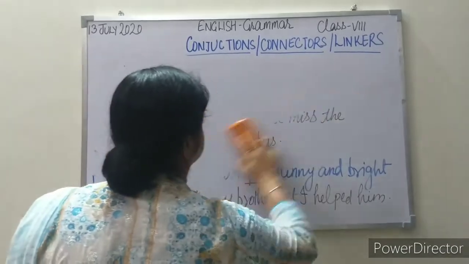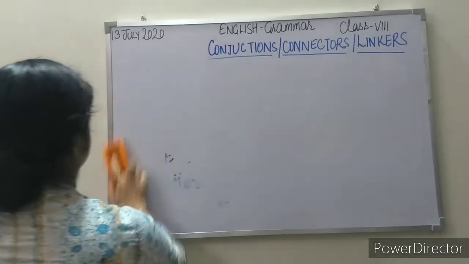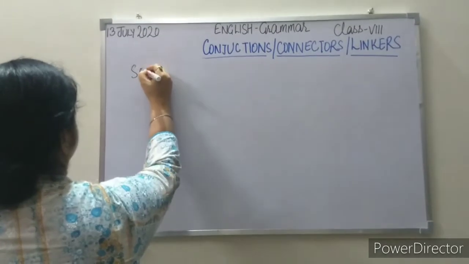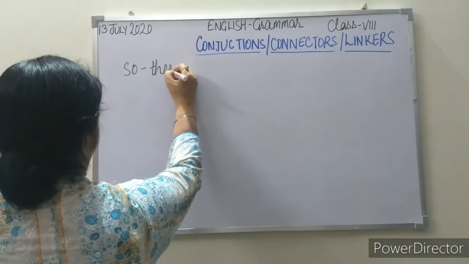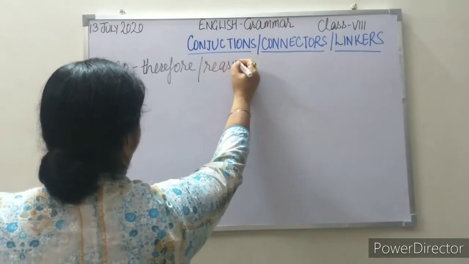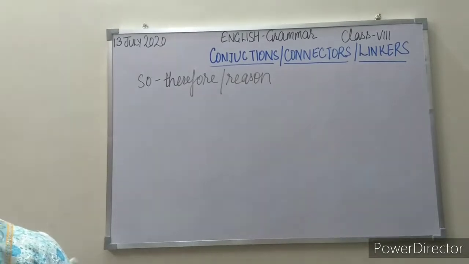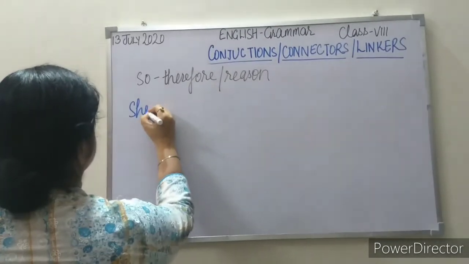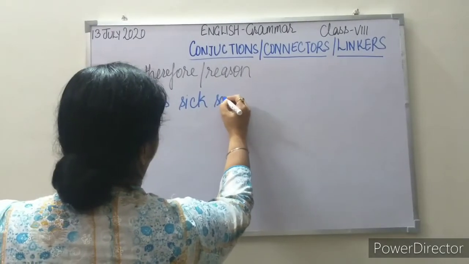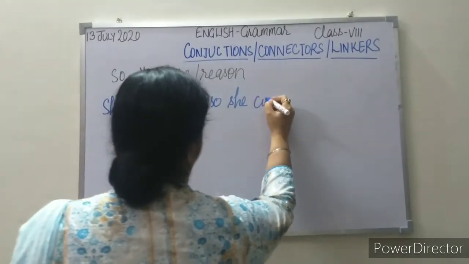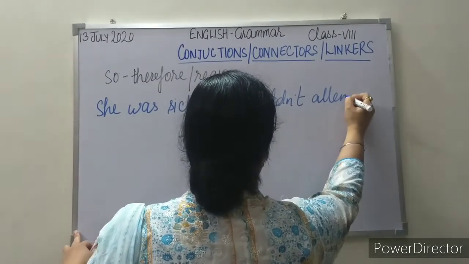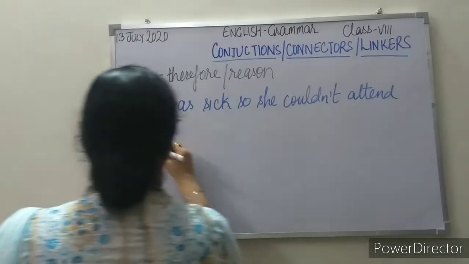Come to the next conjunction, that is so. So gives us the meaning of therefore. It tells the reason. See the example. She was sick, so she couldn't attend the meeting.